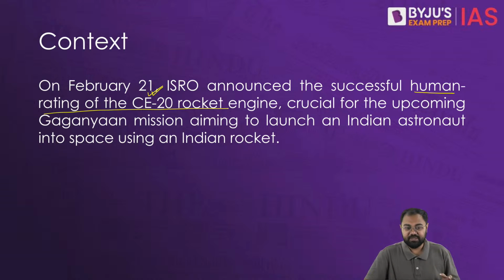Here in the Gaganyaan mission, where we are using the GSLV Mark III, also called the LVM3, we are using liquid hydrogen mixed with liquid oxygen. Now the advantage of using such an engine has been many, and this is what the article also talks about, that how exactly it is able to provide a better velocity as compared to the previous generations of the engines.